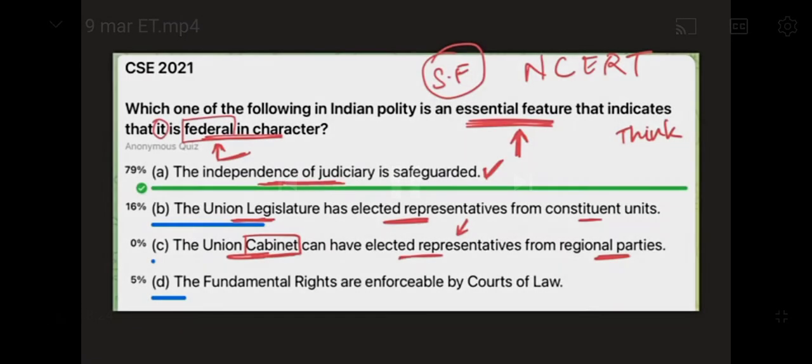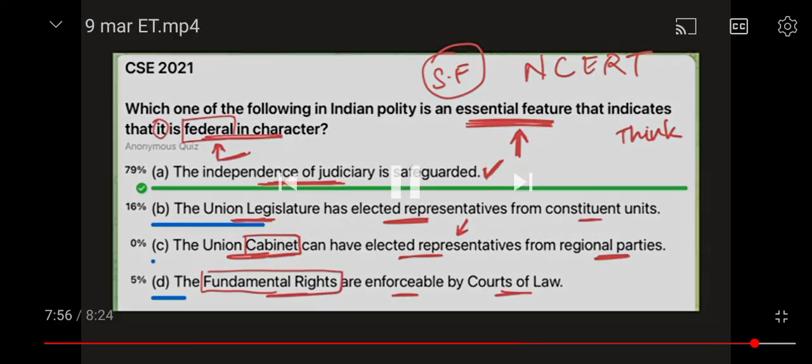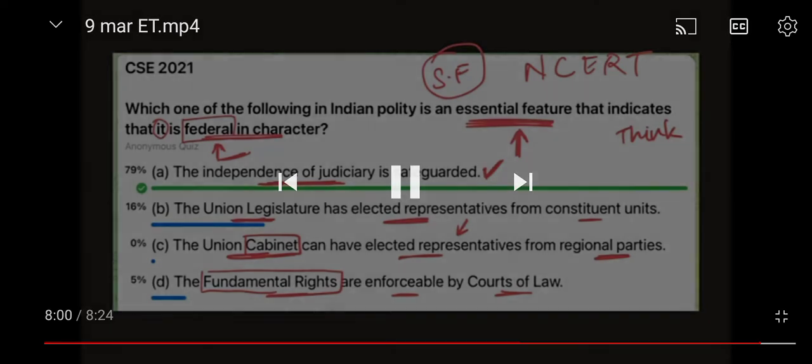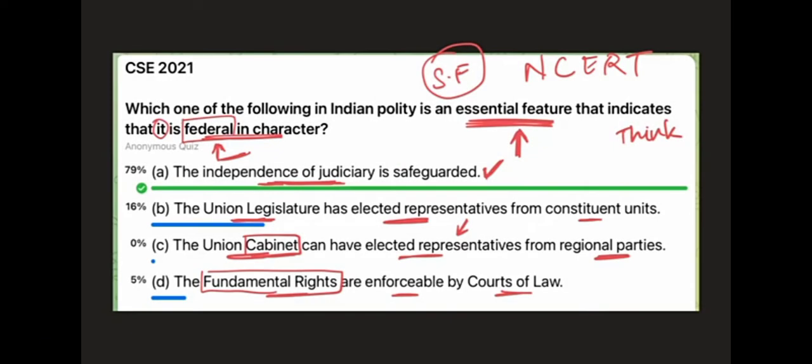the Charlie statement. Then you have fundamental rights are enforceable by courts of law. Now this is a completely unrelated statement to federalism, because fundamental rights do not have a bearing on federalism. Fundamental rights are for the individuals, for the citizens. Federalism is governance related, right? States do not have fundamental rights. States have got their own powers and duties and responsibilities which are given in the state list, but states don't have fundamental rights. Fundamental rights are only enjoyed by citizens, persons. So this delta option is unrelated to the question, so we eliminate it. And out of A, B and C, A is the strongest, so we go with it.